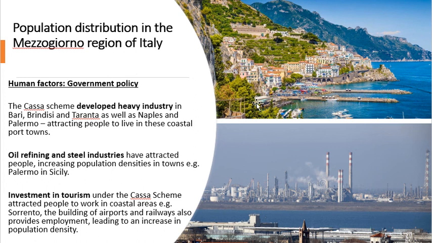And as a result, a lot of coastal areas such as Sorrento, and Sicily are really, really fancy areas, and they've got big tourist industries here. And again, that's because of government policy. The Casa per il Mezzogiorno has invested money in this area. Okay,